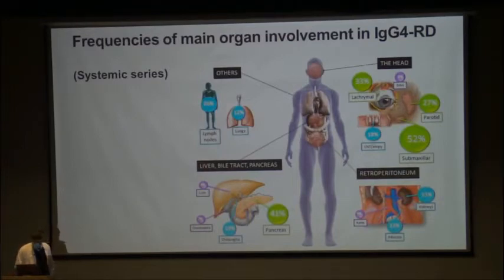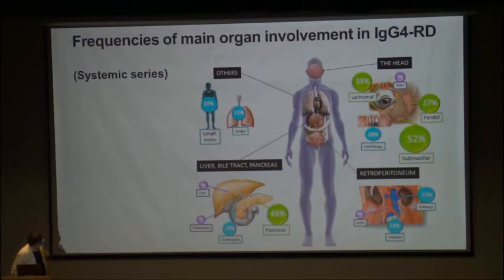So if you see here, these are the compiled data from the systemic series, and as you can see, various organs are involved, and the ones given in green are the most frequent.